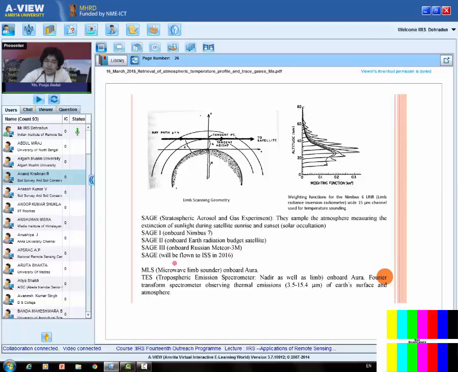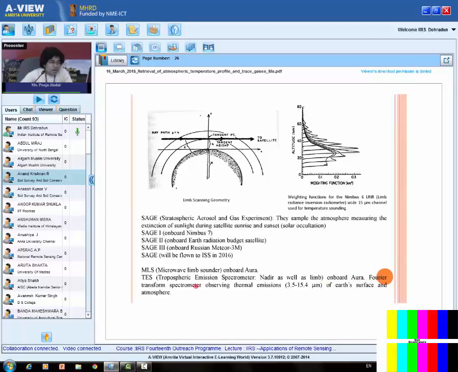Right, so SAGE 1 was onboard Nimbus 7, SAGE 2 was onboard Earth Radiation Budget Satellite, SAGE 3 on Russian Meteor 3M, and the next SAGE will be flown on ISS, that is International Space Station, in 2016. In the microwave, we have microwave limb sounder onboard Aura, and we also have the tropospheric emission spectrometer. This is a nadir as well as limb sounder. It has one provision, it can look nadir as well as limb depending on the requirement. This is also onboard Aura.